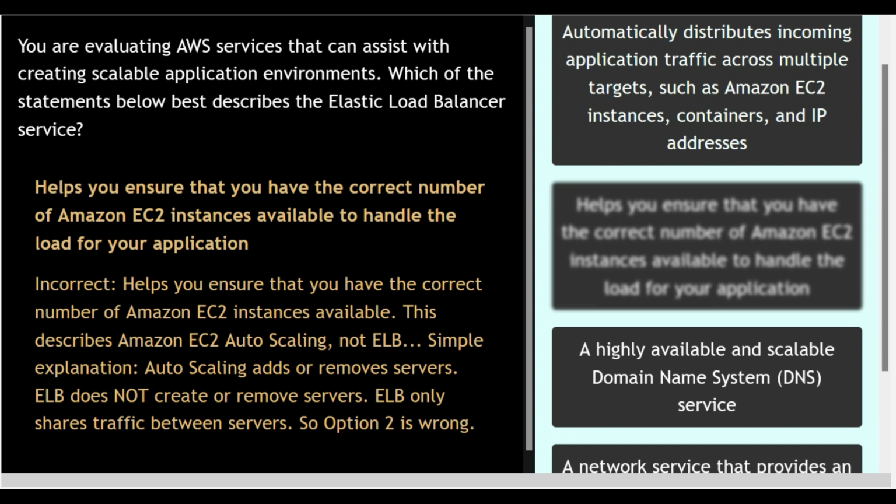This option is incorrect as this describes Amazon EC2 autoscaling, not ELB. Simple explanation. Autoscaling adds or removes servers. ELB does not create or remove servers. ELB only shares traffic between servers. So option 2 is wrong.